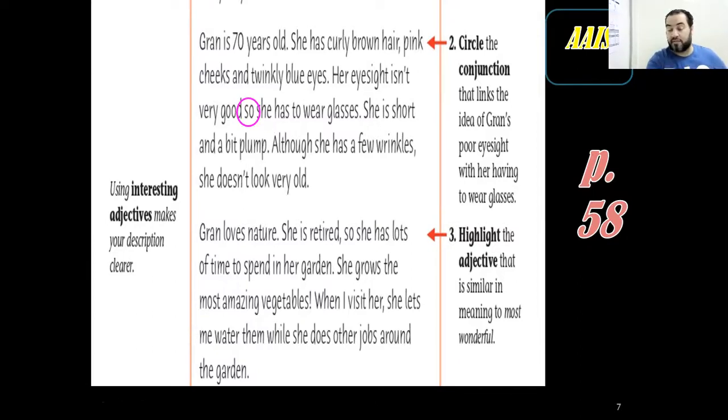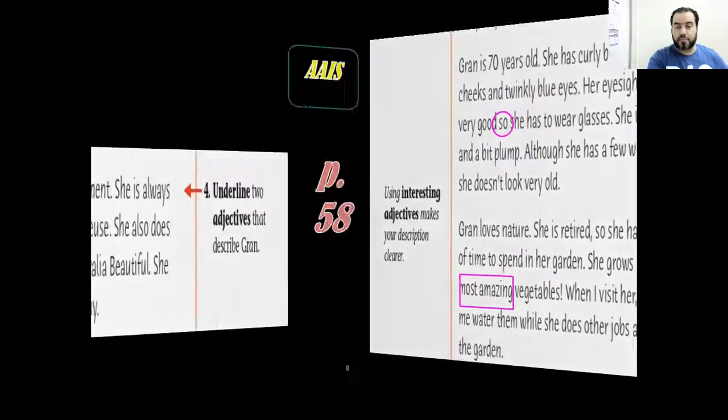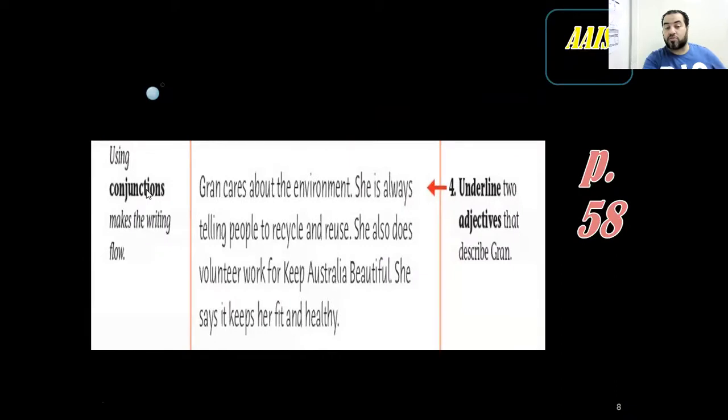This is the effect. And here we would like to highlight the adjective that is similar in meaning to most wonderful. We need an adjective that means the same. So here it's most amazing. I don't have a highlighter here. That's why I drew a box around the word. So if you have the booklet, you just highlight it. And here, using conjunctions makes the writing flow.